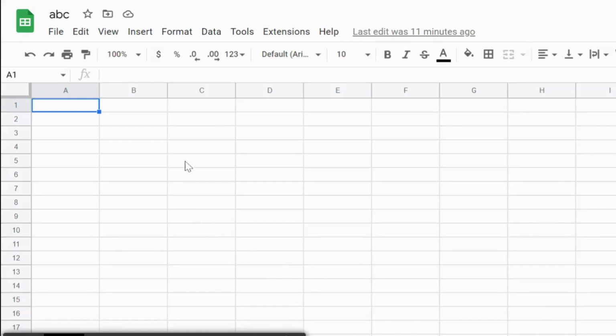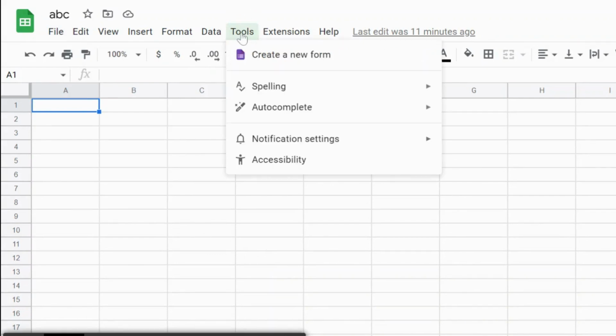In this video, we will show you how to get email notifications on any changes made in Google Sheet. This feature can be specifically used if you are working collaboratively with others on a sheet or if you want to keep track of changes made to a sheet that you are not actively monitoring.